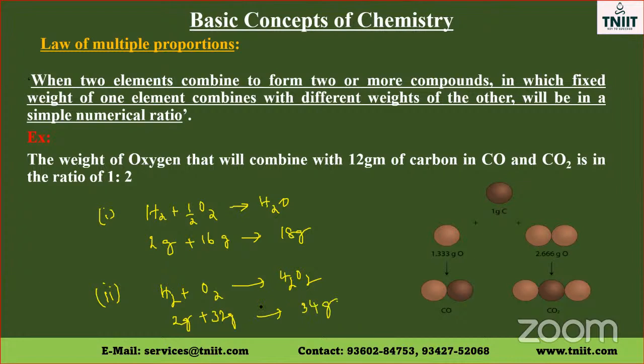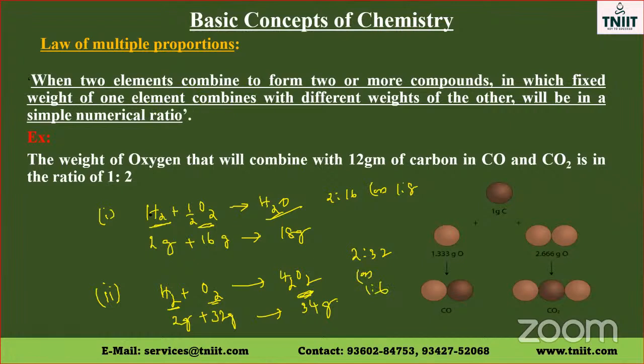So this is an example for the law of multiple proportion. Now, what is this law? The elements here are hydrogen and oxygen, and here also hydrogen and oxygen. When two elements combine to form two or more compounds, the first compound is water and the second compound is hydrogen peroxide, in which a fixed weight of one element combines with different weights of the other element in a simple ratio. Here the ratio is 2:16, or 1:8. Here the ratio is 2:32, or 1:16.